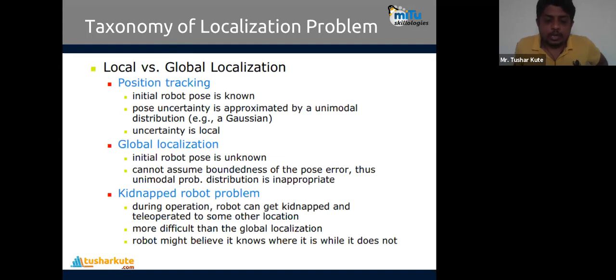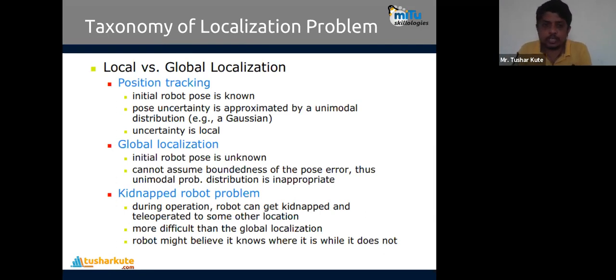So two things we have talked about, the localization only, common localizations. Localization actually contains two different parts: local localization and global localization. In position tracking, the initial robot pose is known.